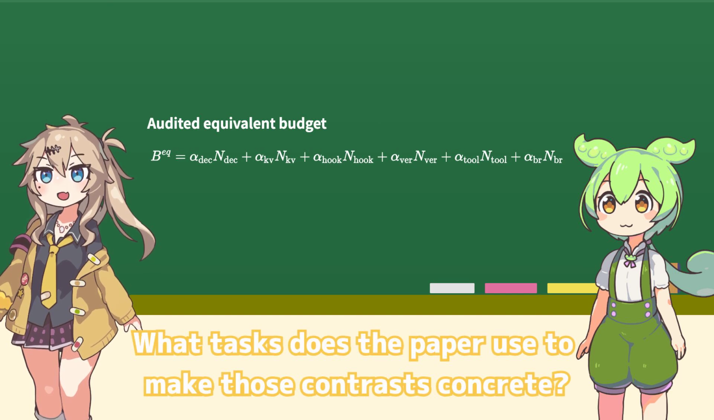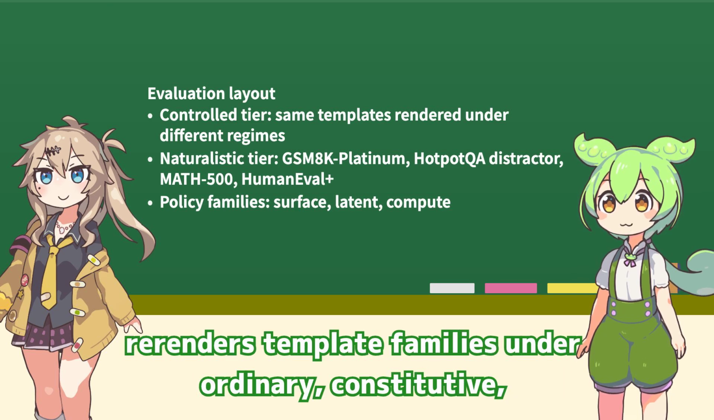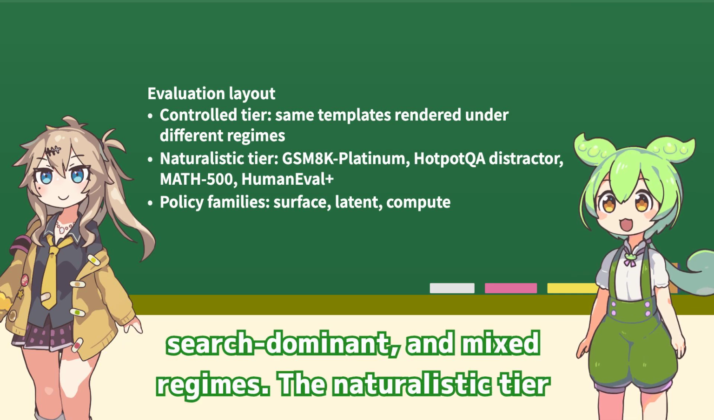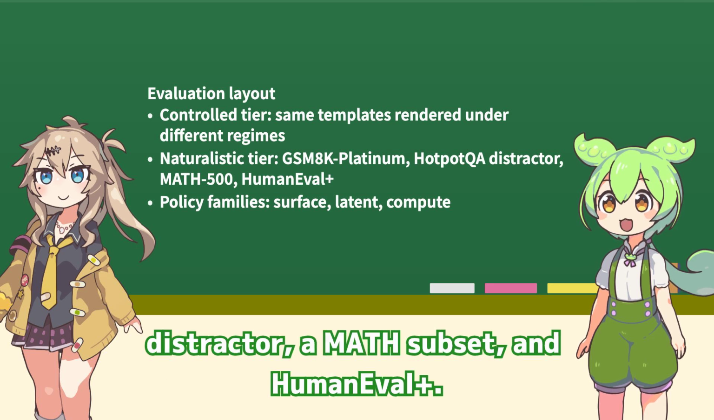What tasks does the paper use to make those contrasts concrete? It uses a controlled tier and a naturalistic tier. The controlled tier renders template families under ordinary, constitutive, search dominant, and mixed regimes. The naturalistic tier transports the same logic to GSM8K Platinum, HotpotQA Distractor, a MATH subset, and HumanEval.